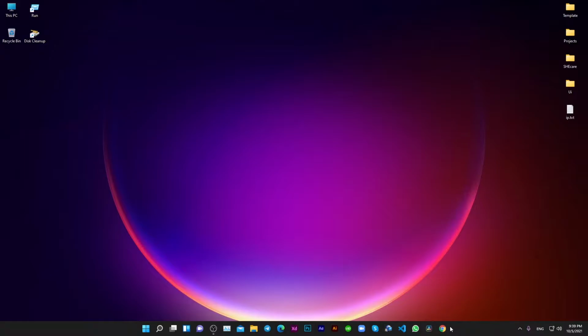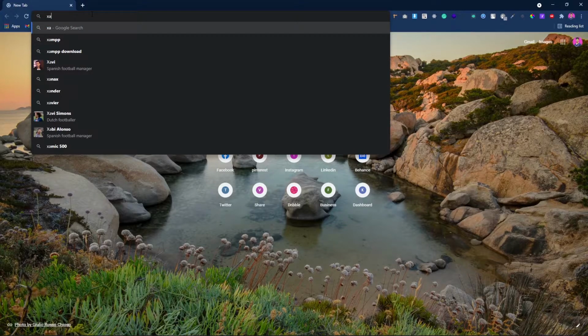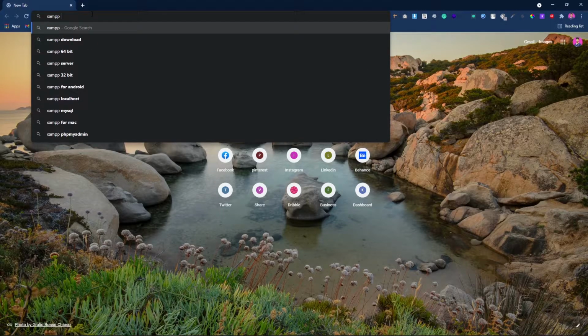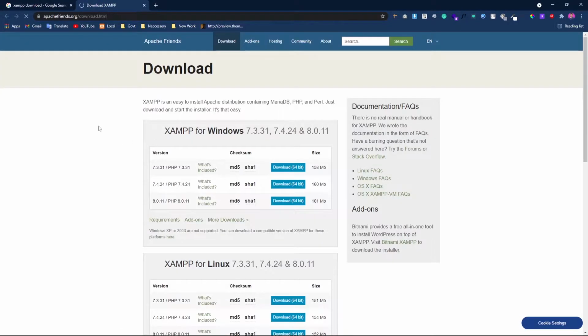Let's get started. First of all, you need to download XAMPP. Just type "XAMPP download" and go to the first link. If you're a Windows user, just click the latest version. As you can see, it's 161 MB. Just click on download. I already have one, so I won't do this.